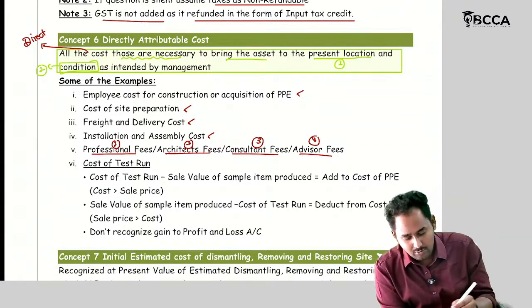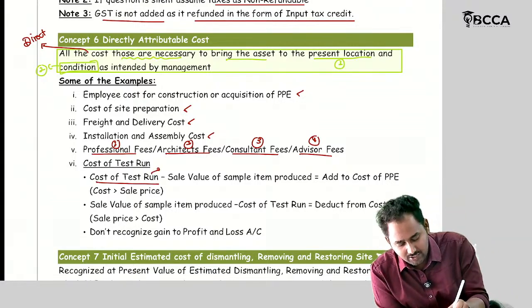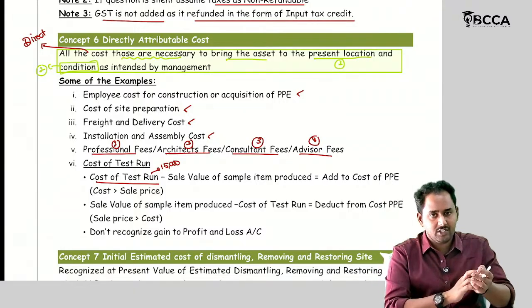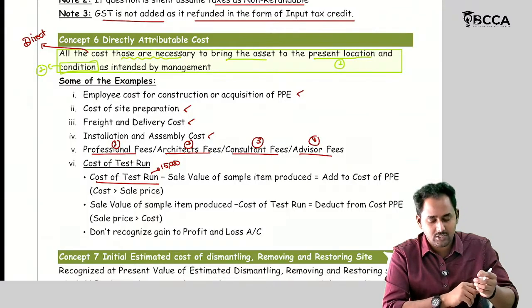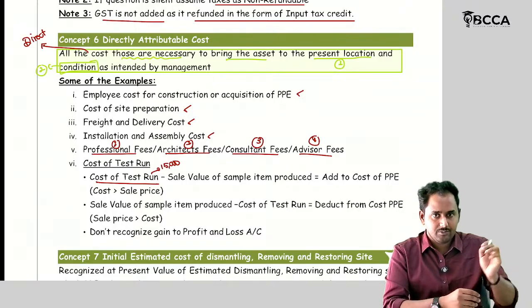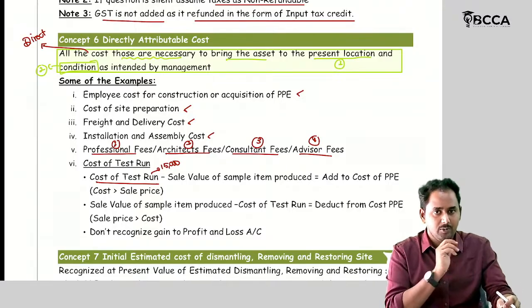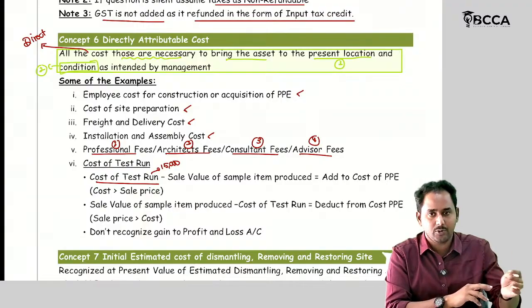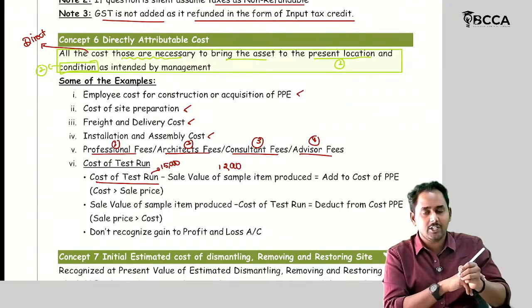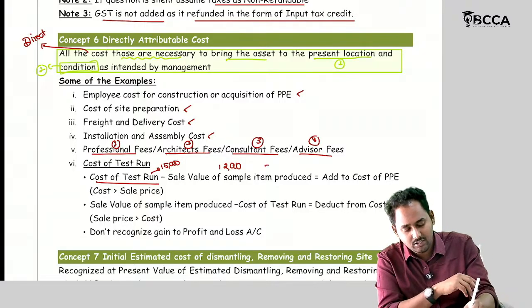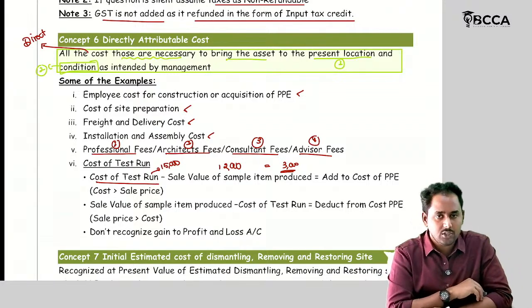So the cost of the test run is, for example, 15,000. To make this setup for the commencement of the production process, I have incurred 15,000 rupees. But after that, some test products have been produced, right? So I sold the test products in the market. I got 12,000. Then what is your net cost of test run? 3,000 rupees. This 3,000 should be added to the cost of the asset.